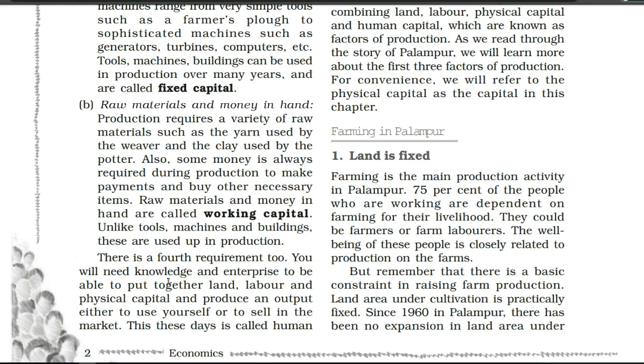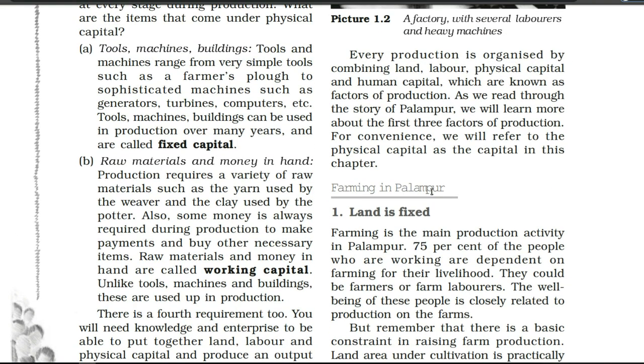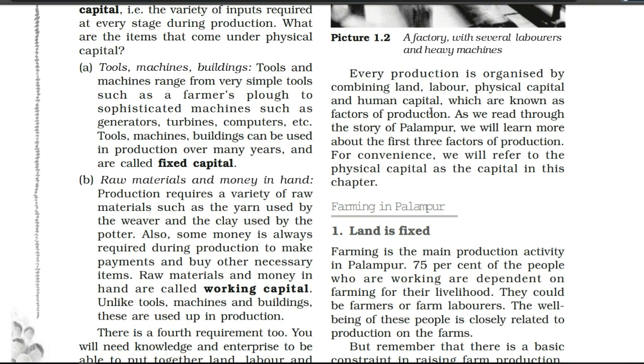If you are going to put all these things together in a correct order to produce something, like land, labor and physical capital, then for this purpose, first of all, you want knowledge. So how are we going to get this knowledge? We are going to get this knowledge through the human. So these days it is called human capital. Until the human works, we are not able to get anything from the land and from the physical capital. So if you want any output, of course human skill is important. Labor is very important. Until the human does some work, we are not able to get anything from the land.